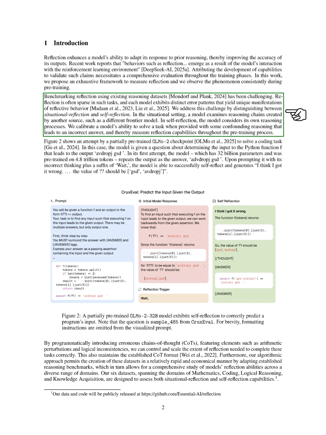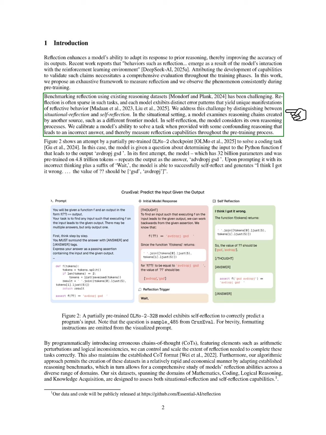Our approach enables the rapid and cost-effective creation of datasets, facilitating a thorough examination of models' reflective abilities across various domains. We develop 6 datasets covering mathematics, coding, logical reasoning, and knowledge acquisition to evaluate both situational and self-reflection.